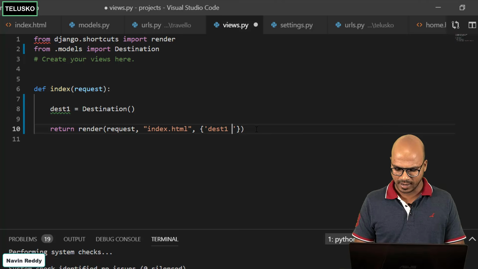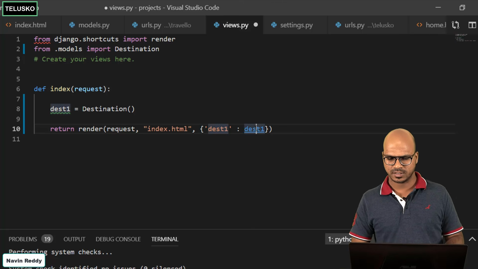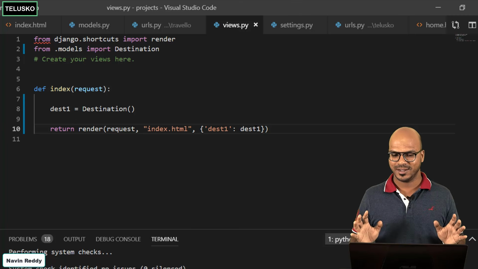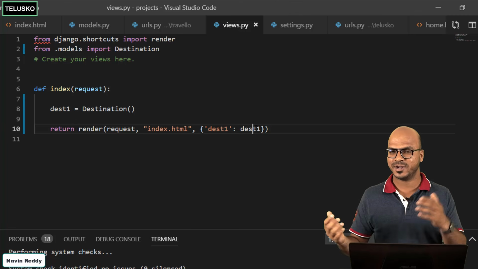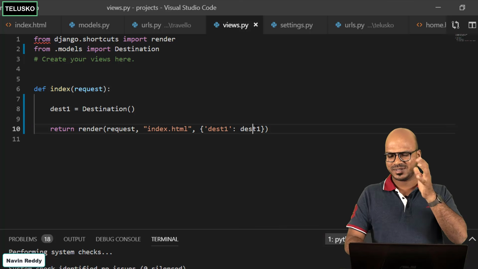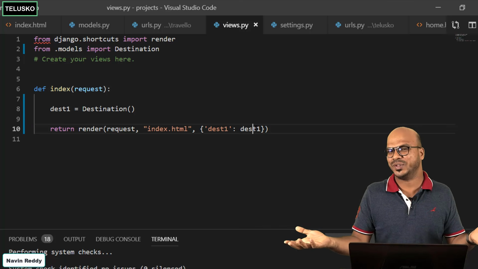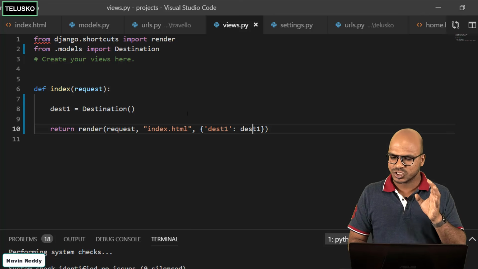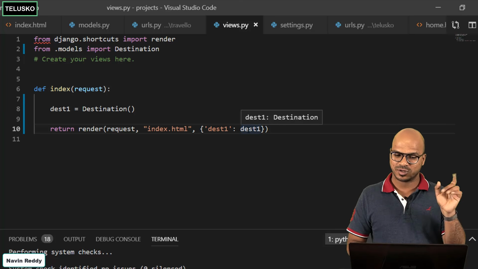Let's say dest1, and the value itself is dest1. That's it. So basically what we have is an object which has no values to it. This object has multiple variables, but none of them has a value. But it will be having some default values. We don't care. The name would be something, price will be something, but it's an object. So we are passing that object to the index.html.